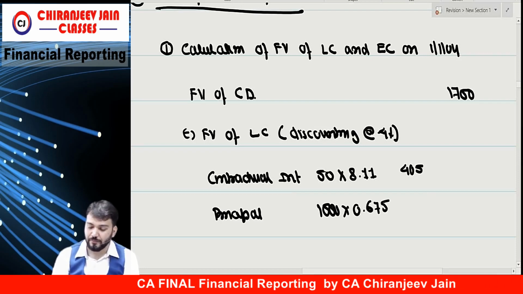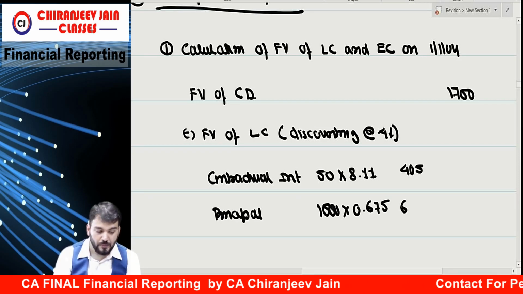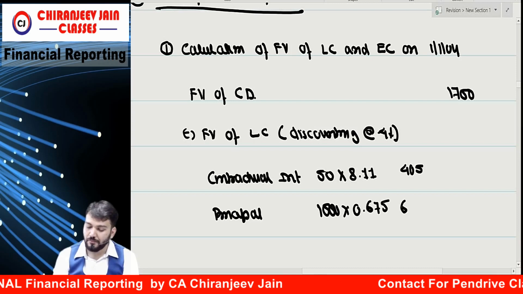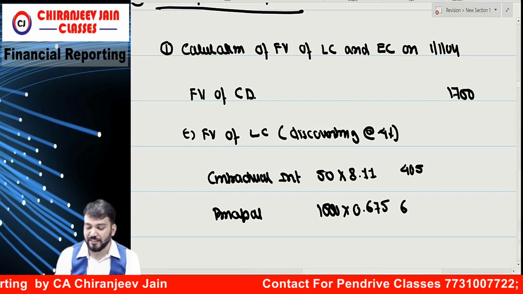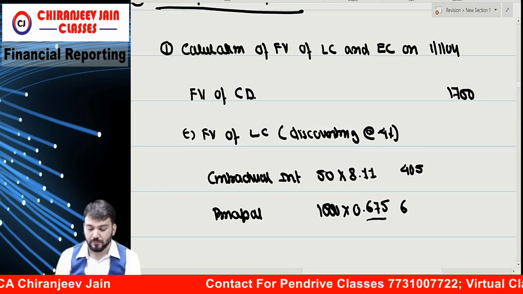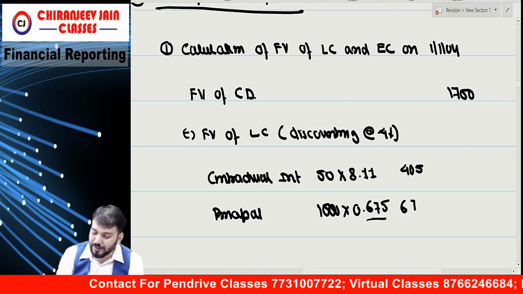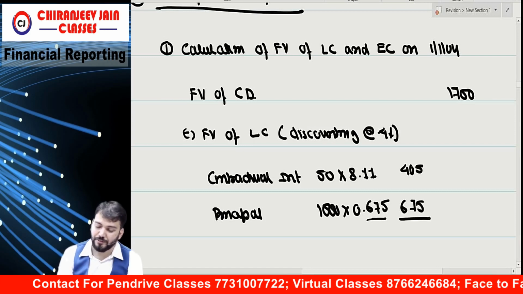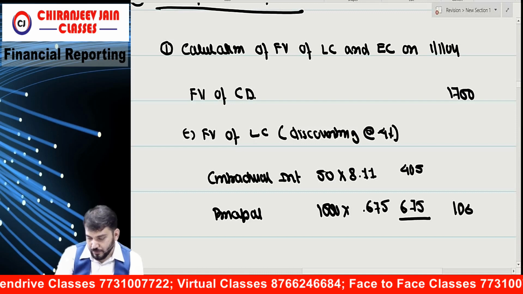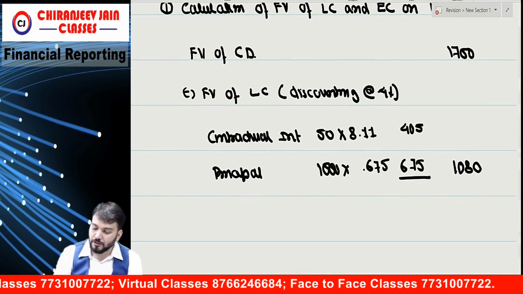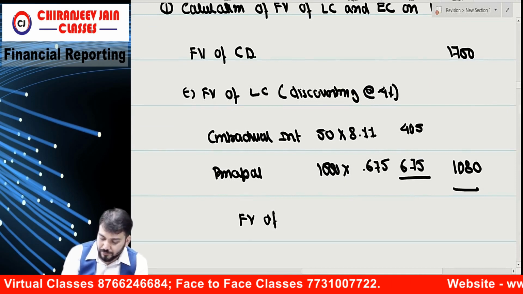So 675. This is correct. Total is what? 1080.